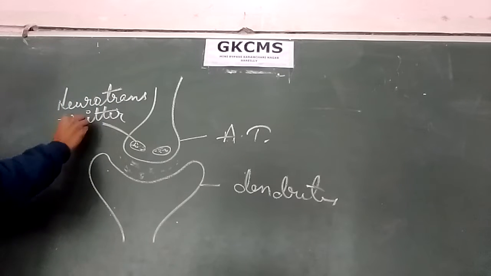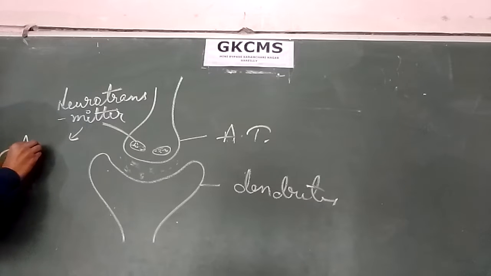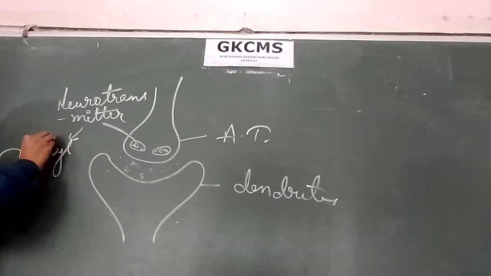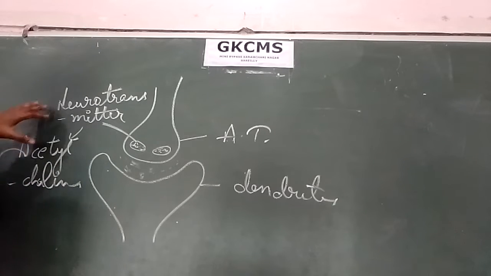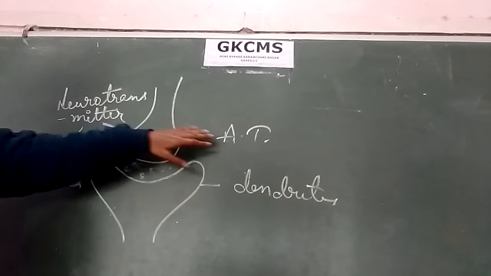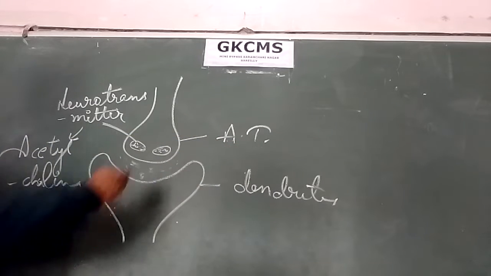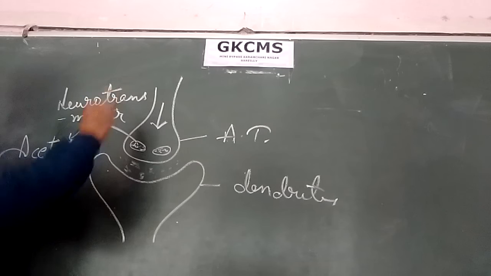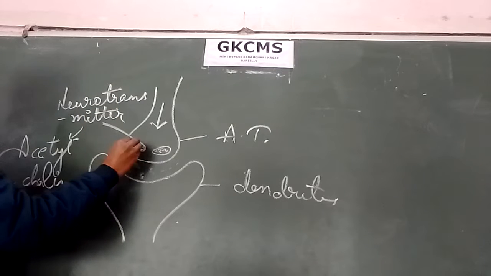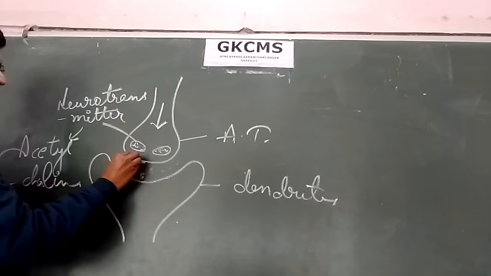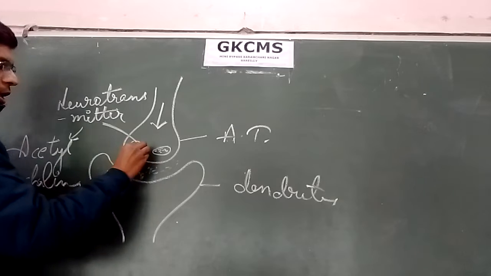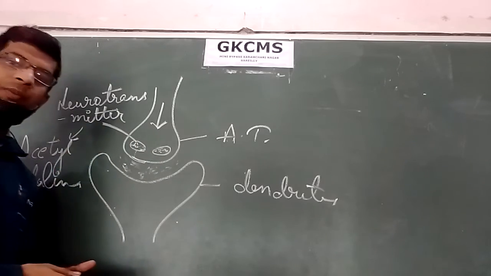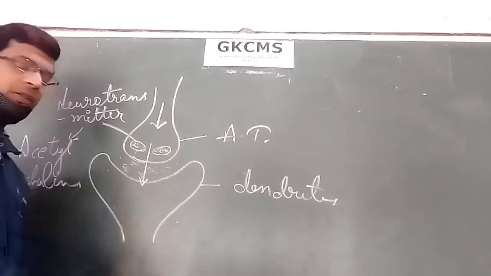Neurotransmitter, and in us that is acetylcholine. So remember this, that the neurotransmitter present in our cells is acetylcholine, and it is filled in the vesicles in the axon terminals. When the impulse comes, what happens? These vesicles shift towards the membrane and burst and release this acetylcholine in the synaptic cleft, and this acetylcholine helps in the conduction of the nerve impulse from one neuron to another neuron.